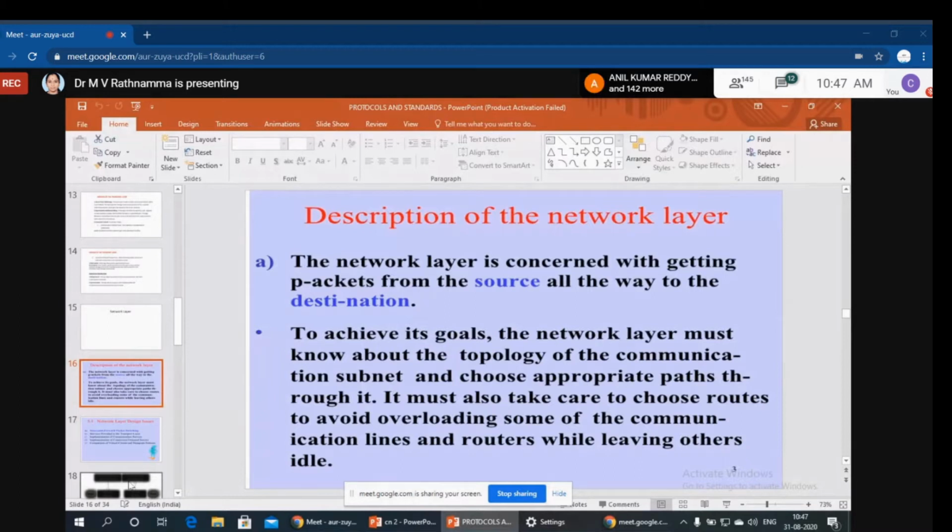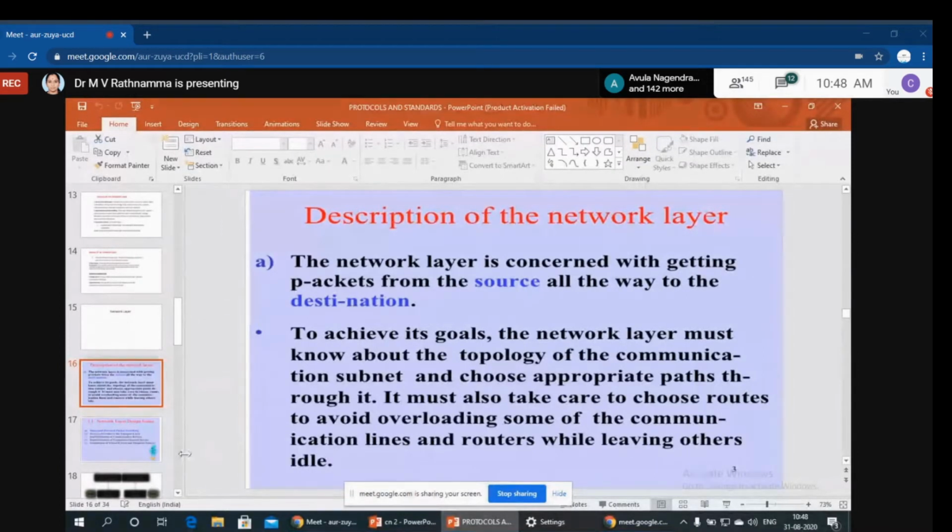And one more thing, once data comes to transport layer, it is divided into segments, right? Now after that, when the data comes to network layer, it is divided into packets. The number of segments we had, we divide them into packets. Now, network layer mainly concentrates on getting packets from source and passing the packets to the destination.